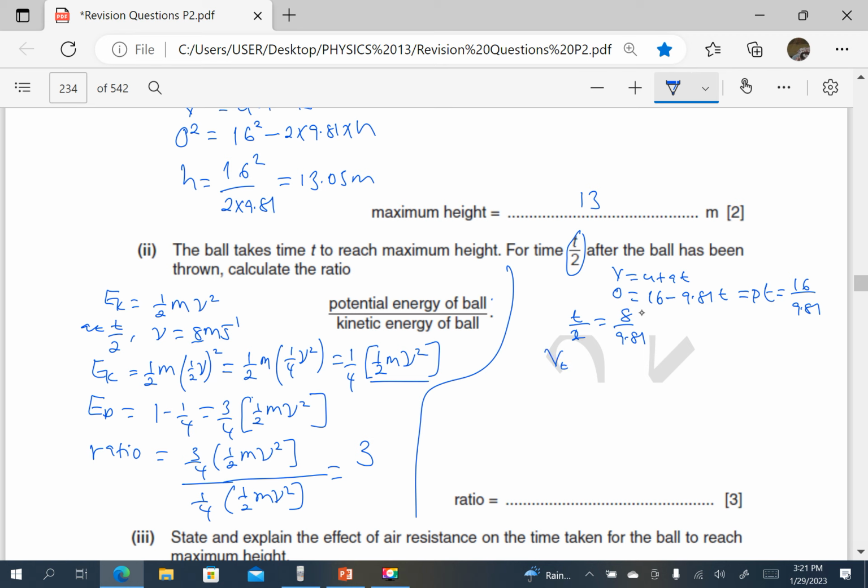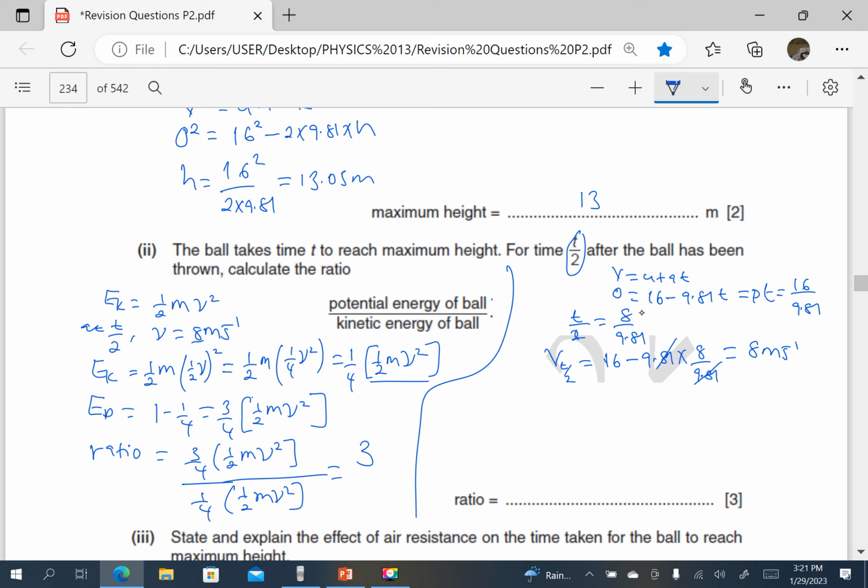V at t over 2 is going to be equal to, using the same expression, u is 16 because it's moving upwards, minus 9.81 times t. T is 8 over 9.81, so the 9.81 cancels, 16 minus 8, that is 8 meters per second. So the velocity at half time is 8 meters per second. Let's find S, because we need to find the potential energy using S.